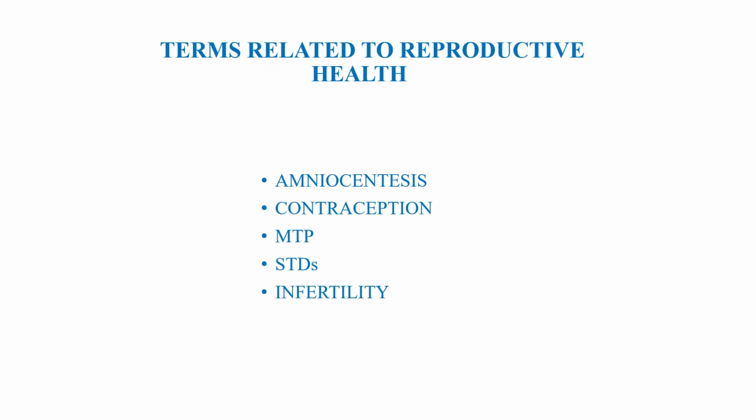Now let's understand some terms related to reproductive health: amniocentesis, contraception, MTP, which means medical termination of pregnancy, STD, which means sexually transmitted disease, and infertility.